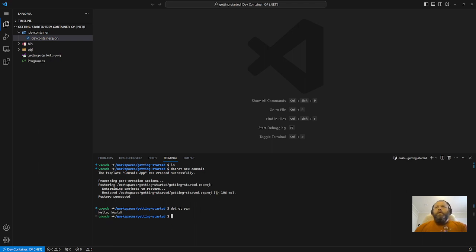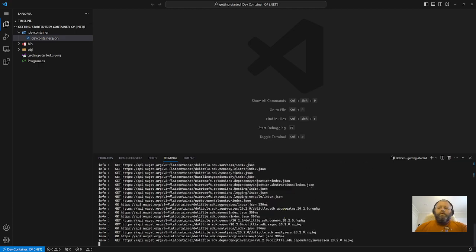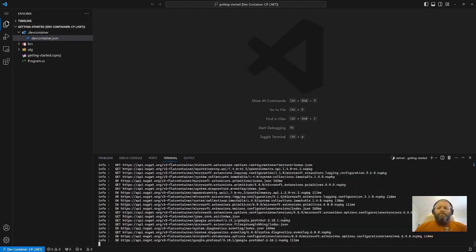We're going to add the Dolittle .NET SDK to this one. So that's dotnet add package Dolittle.SDK. That will download that package from nuget.org and install it.